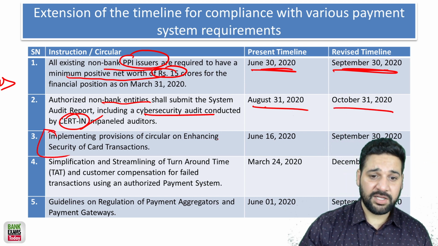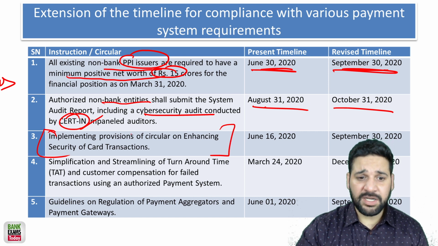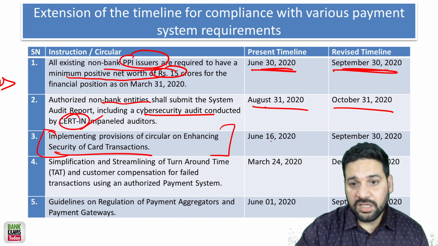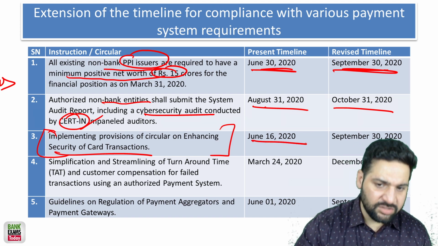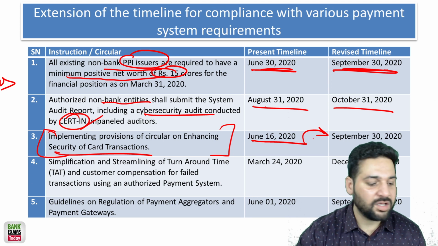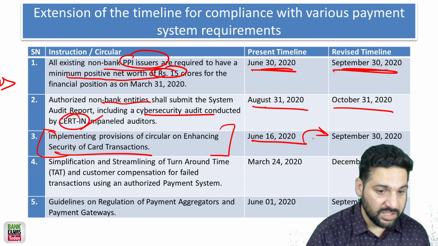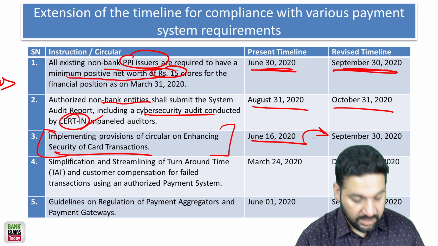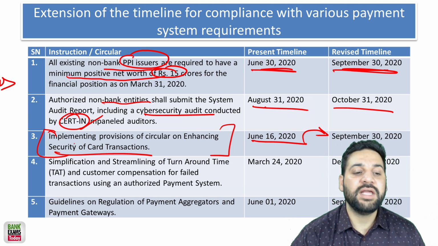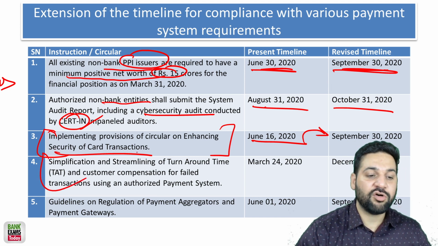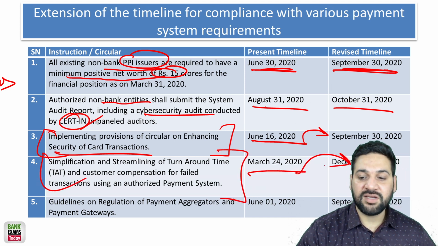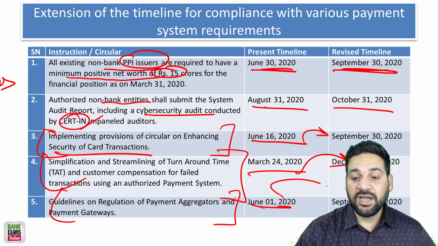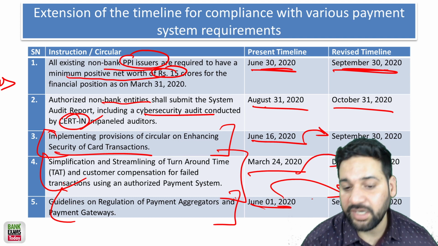For implementing provisions of circulars on enhancing security of card transactions, the timeline was 16th of June, but now the new timeline is 30th of September 2020. Simplification and streamlining of turnaround time, TAT. I have already done proper videos in the course. Please check it. So the timeline has been extended to 31st of December. Guidelines on regulation of payment aggregator and payment gateway have been extended to 30th of September 2020. It was 1st of June.